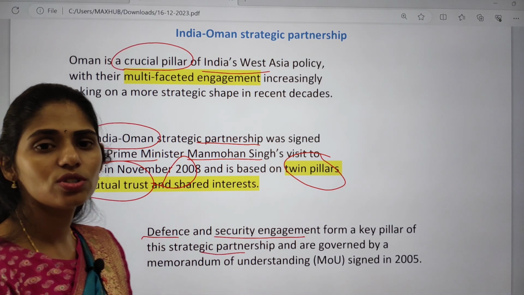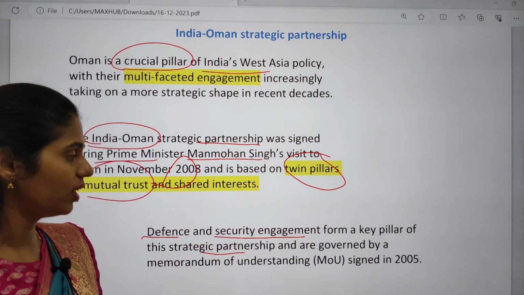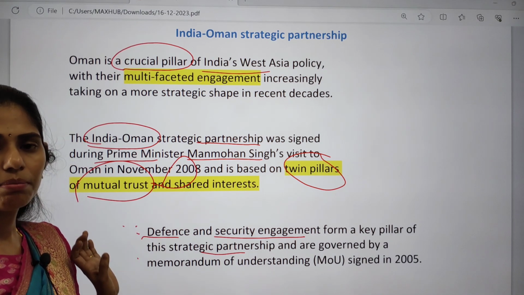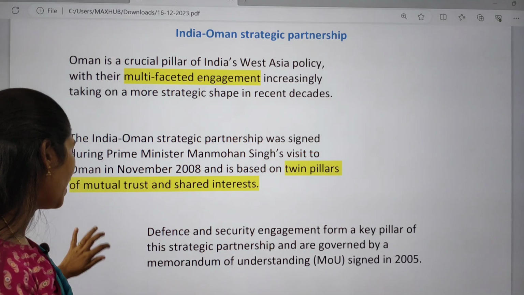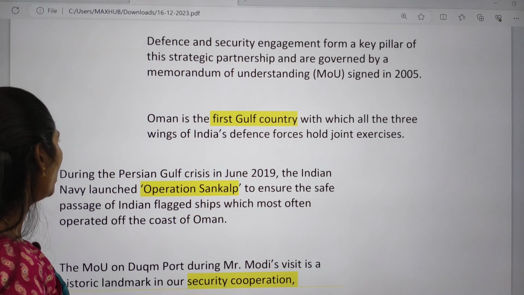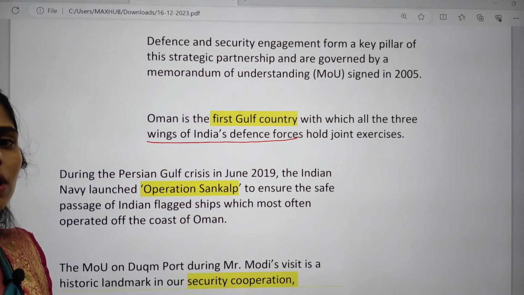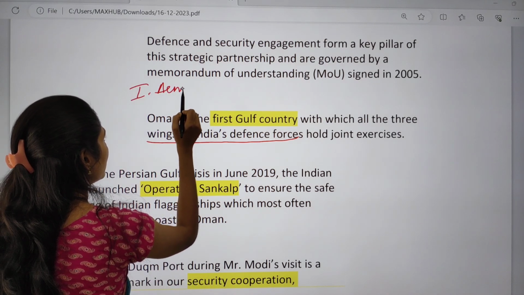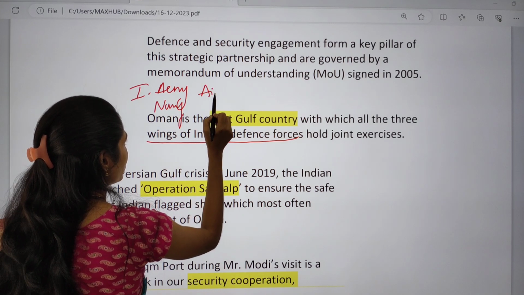They already signed a memorandum of understanding in 2005 between India and Oman. And Oman is the first Gulf country with which all three wings of the Indian Defence Forces engage. Which are those three forces? You can say the Indian Army, Indian Navy and Air Force.